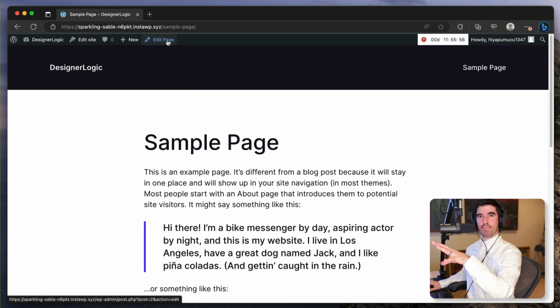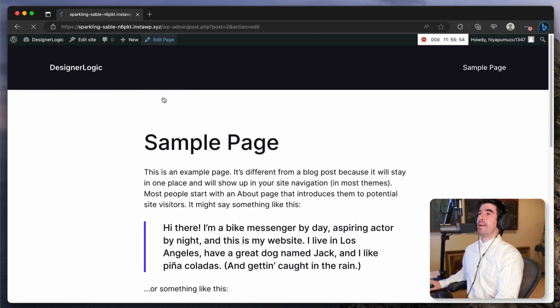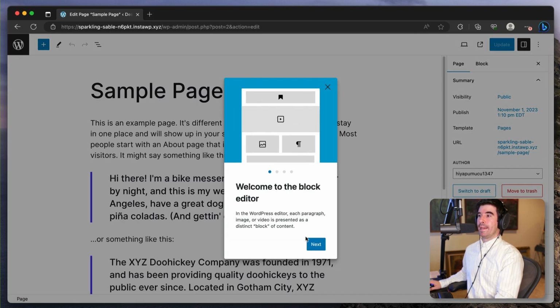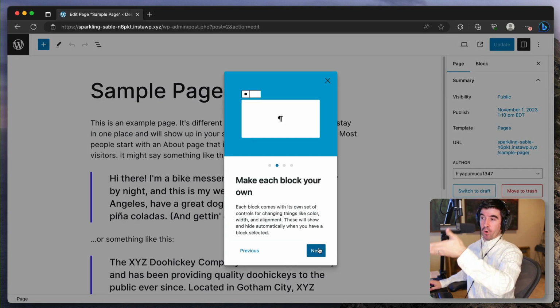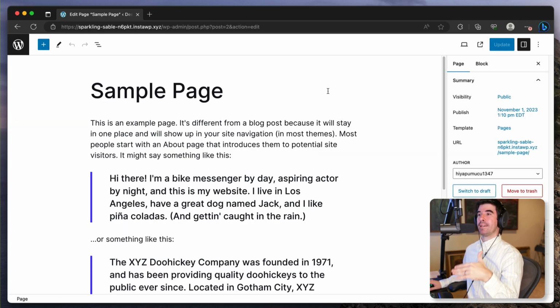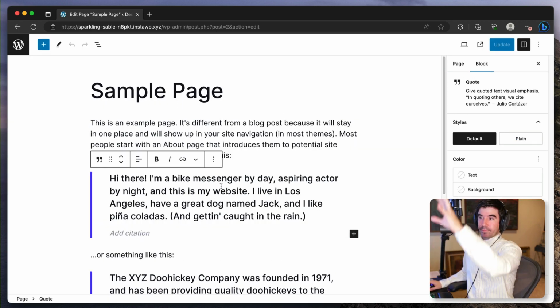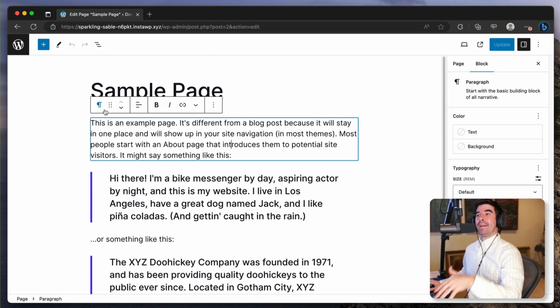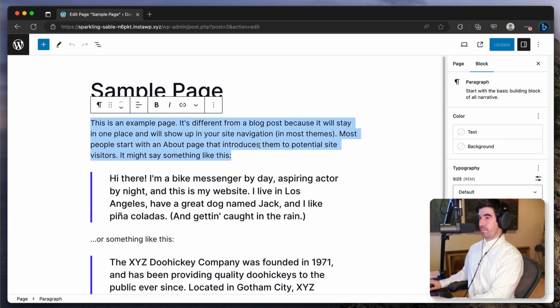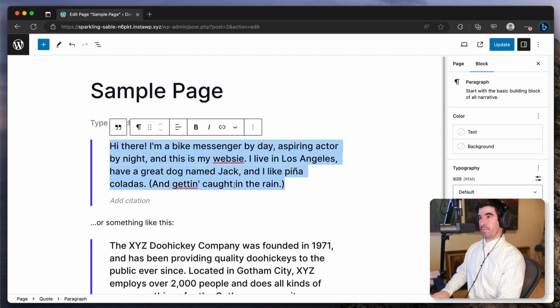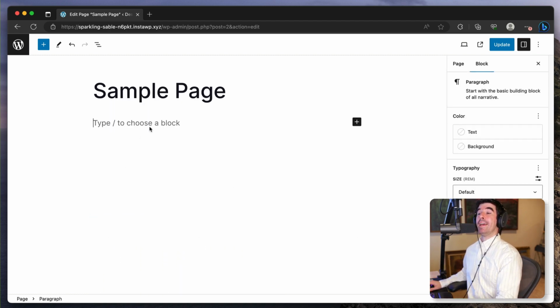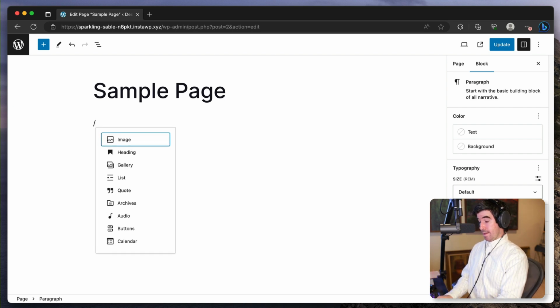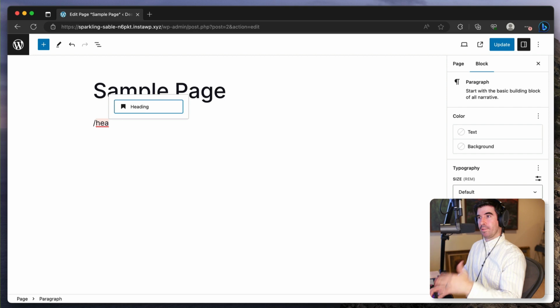Now, let's say I want to edit this page. I'm not going to edit the site itself, just the page. I can go to Edit Page here at the top, and it's welcoming me to the block editor. I can go through this if I want, but basically the block editor allows you in this space to add text, headlines or headings, images, videos, whatever you want. So I'm going to remove all of this. I'm just deleting everything, and I'm just going to start creating something. You can start off with whatever, like a heading. If you do slash, it'll show you the blocks.